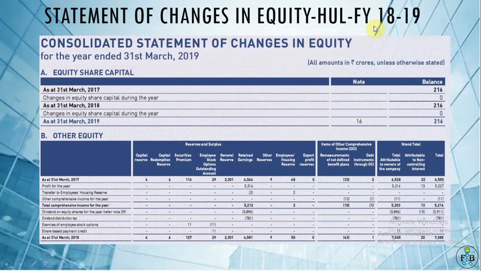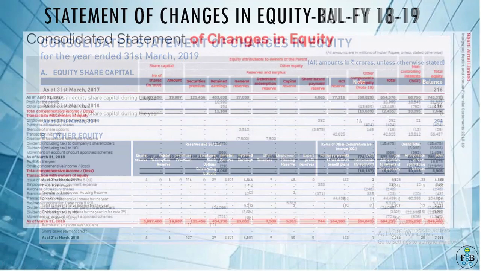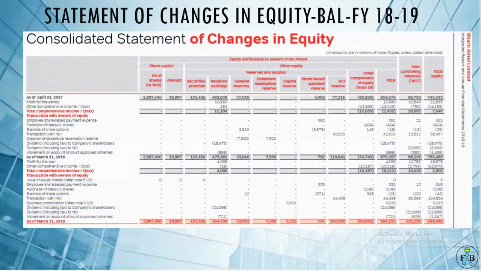This is the detailed annexure of changes in equity, statement of change in equity of Hindustan Unilever Limited financial year 18-19. You can see here it is consolidated statement of changes in equity. It is published in detail. For further understanding you can deeply learn this topic, but this video is just for understanding purpose.